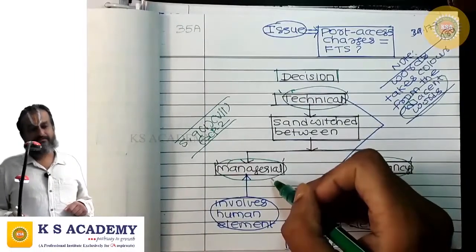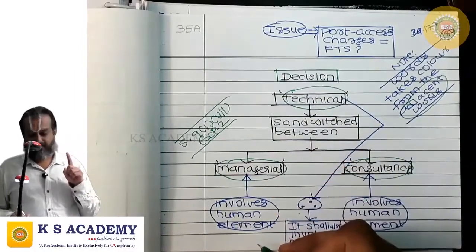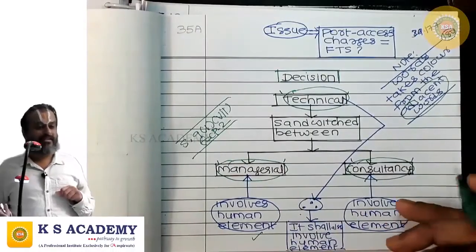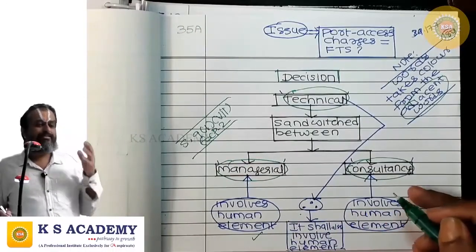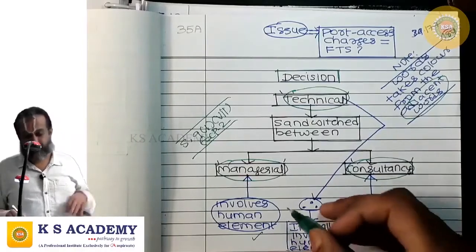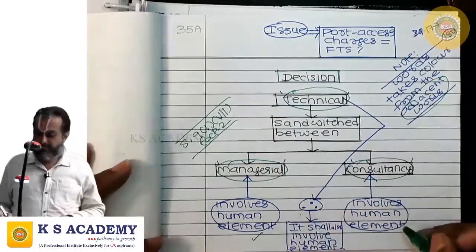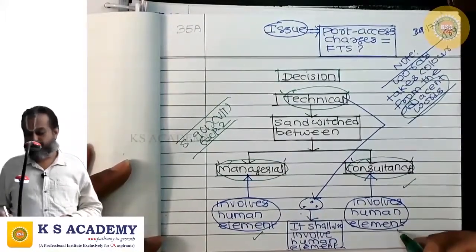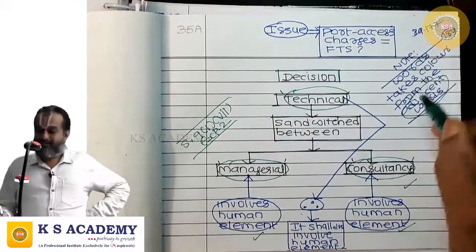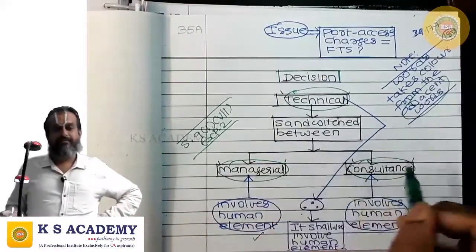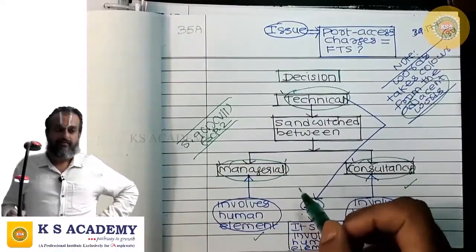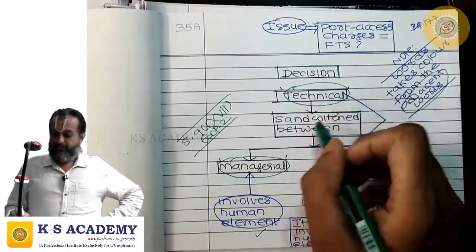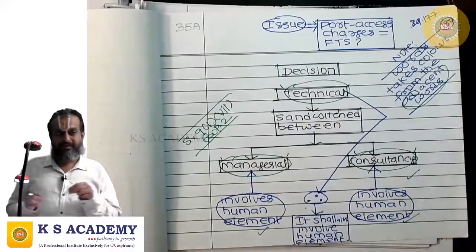For rendering managerial services, there is a human element. Human element is involved in rendering managerial services. It is not automized. Managerial services cannot be automized, correct? Similarly, consultancy services, rendition of which also involves human element. Since the word technical is placed between managerial and consultancy, both of which involve human element, the word technical should also take the same color.